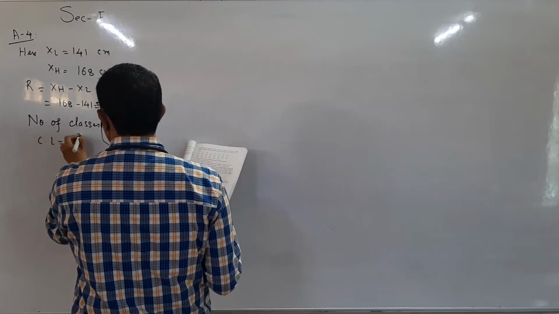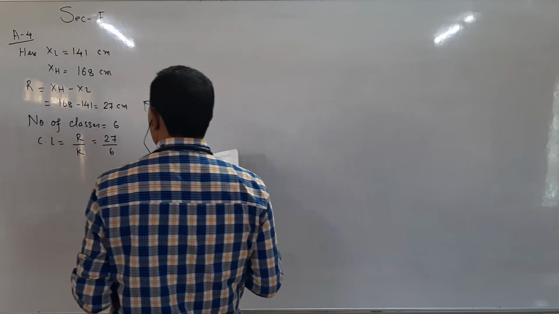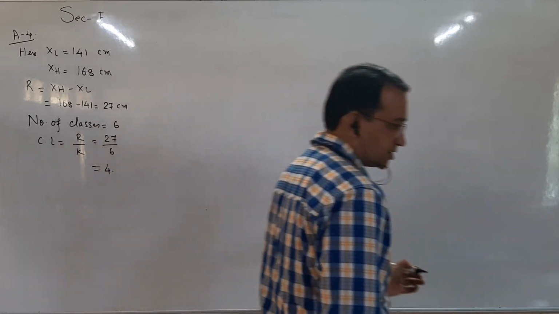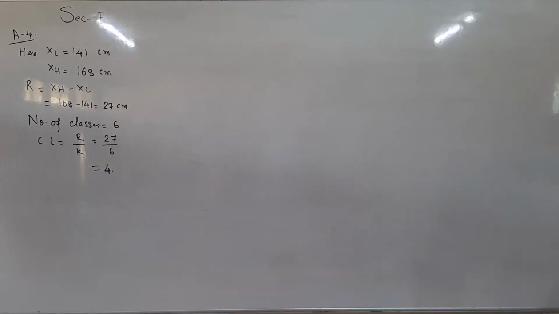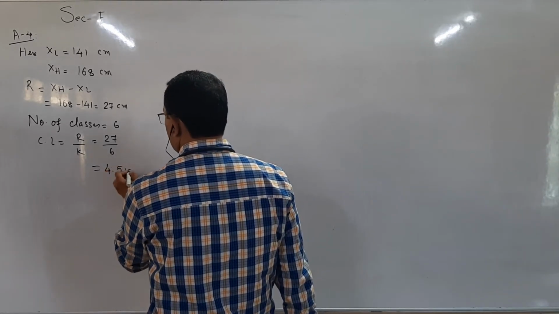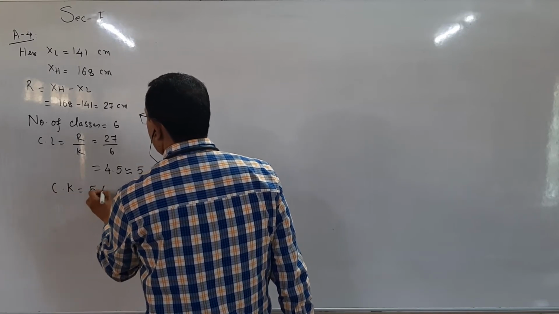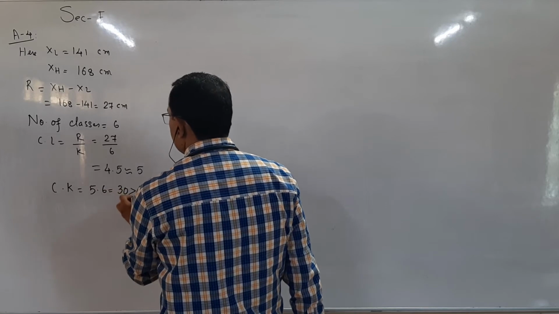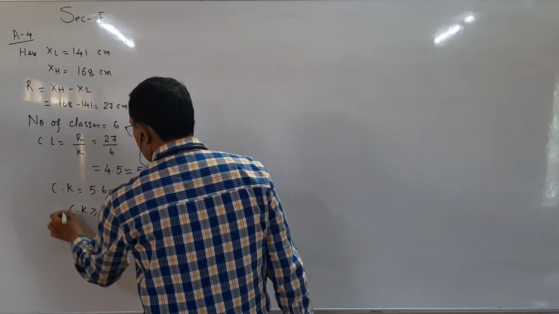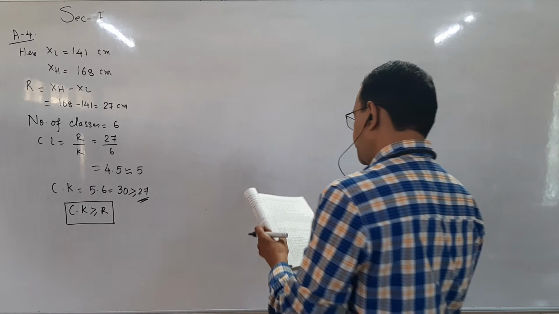So class length will be range divided by number of classes, 27 divided by 6. So it is 4 point... how much? Let us check. 4.5 exactly. So we will roughly take class length as 5. C into K: 5 into 6 is 30, which is greater than or equal to 27. C into K greater than or equal to R must always be satisfied.